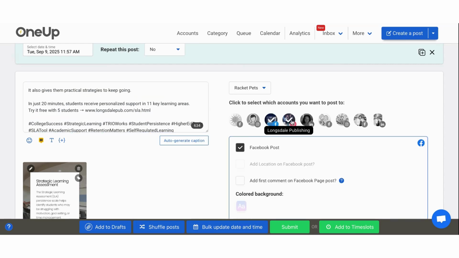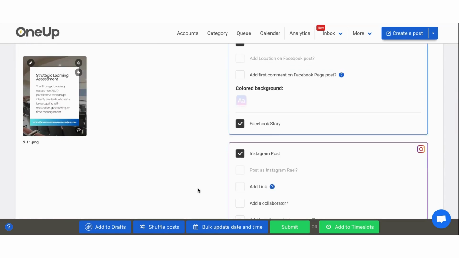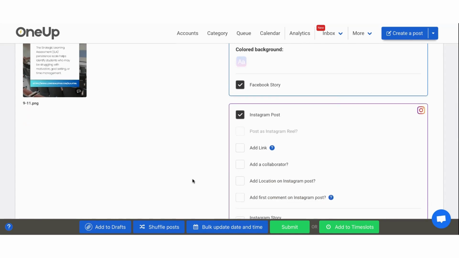And then it's for the same account. Again, I'll do the Facebook story, but I'm not going to do the Instagram story. If I want to do a comment, if I want to add a link, then I could do that.